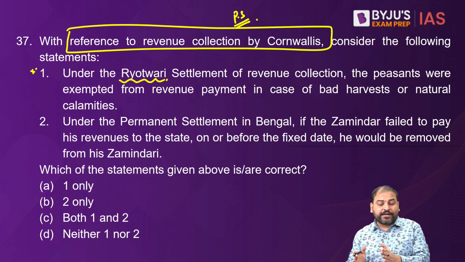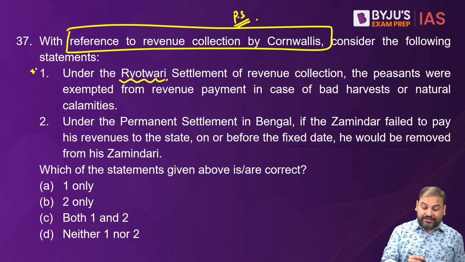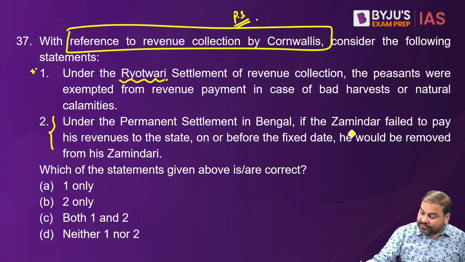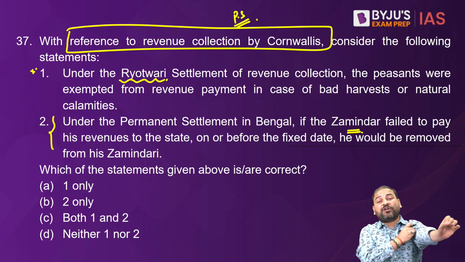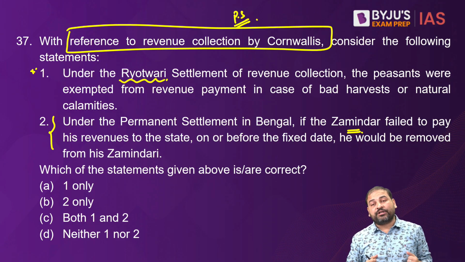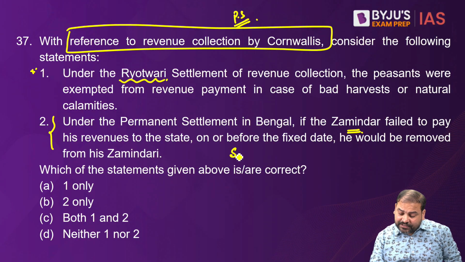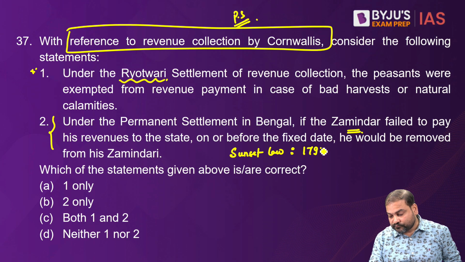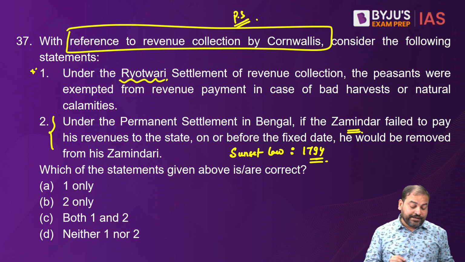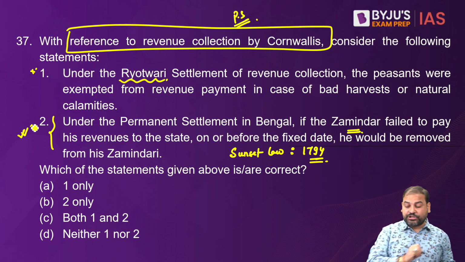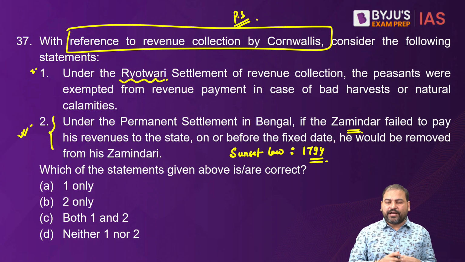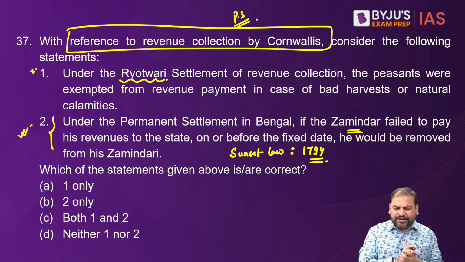And it is absolutely correct that under permanent settlement, if the zamindar does not pay the rent or the revenue on time, there was a sunset law which came in 1794. So by that logic, 2 should be correct because it is a provision of permanent settlement.